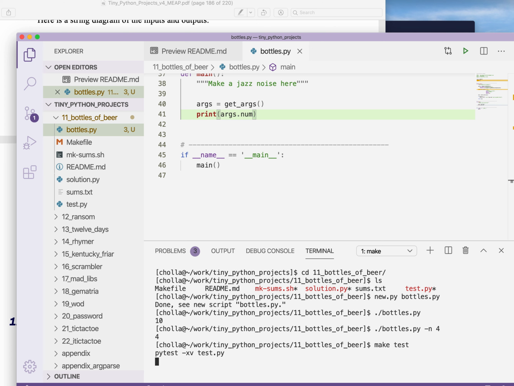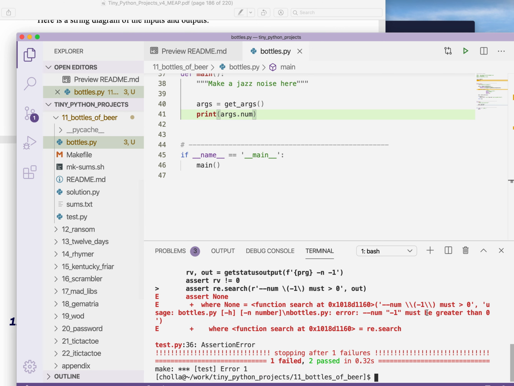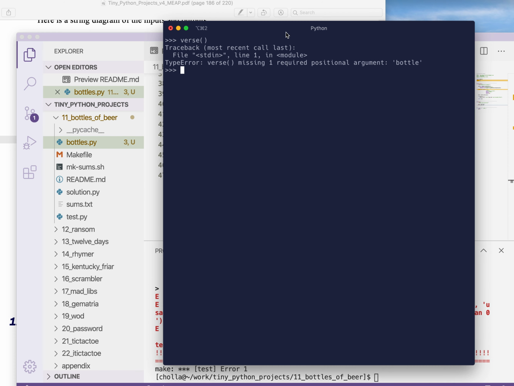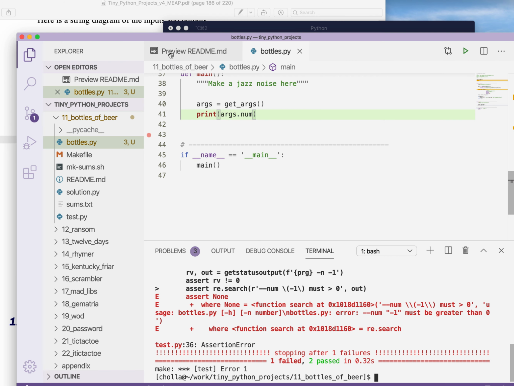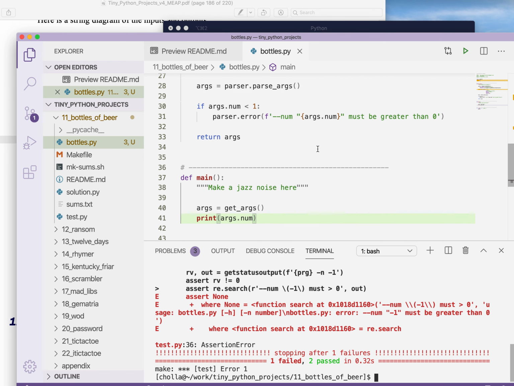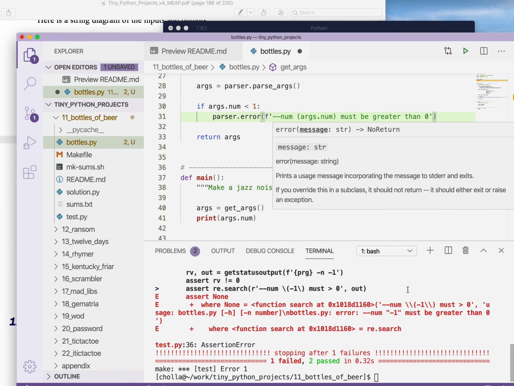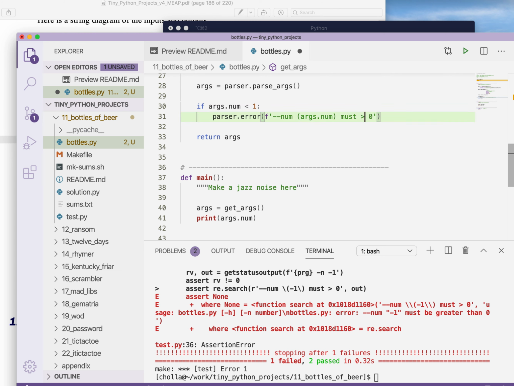Let's see how we're doing with the test. Let's see, num must be greater than 0. This is what it should be. Apparently the argument is supposed to be in parentheses this time. So let's change that. The argument is supposed to be in parentheses this time. And it must be greater than 0.